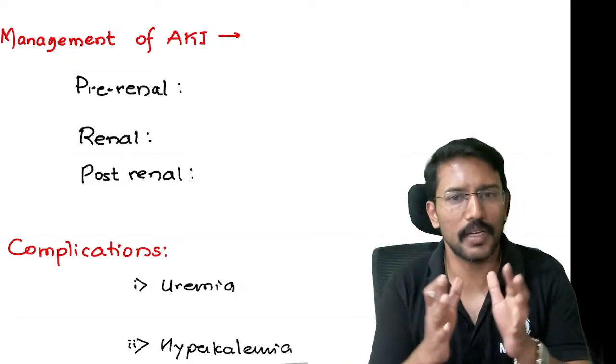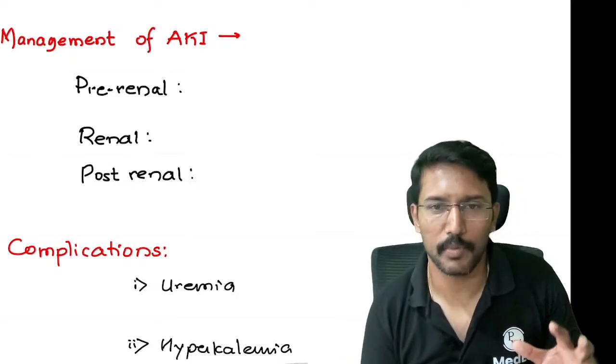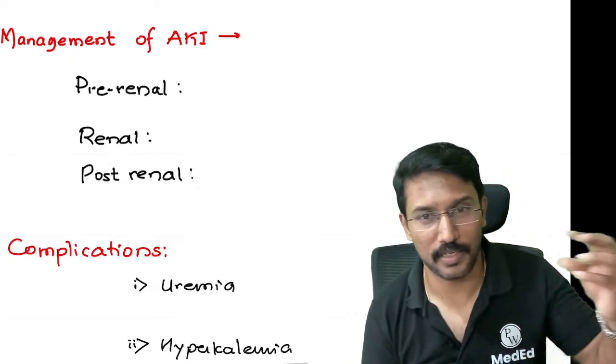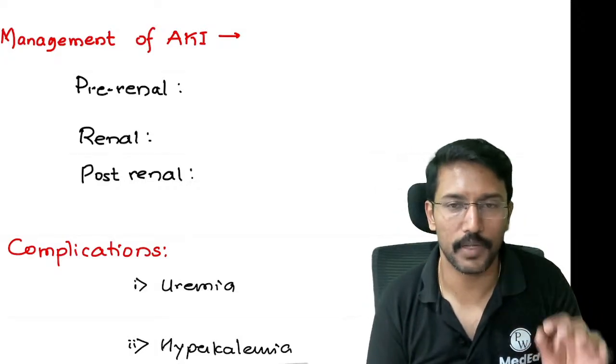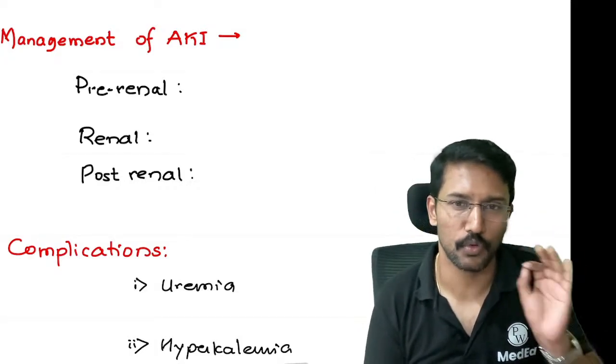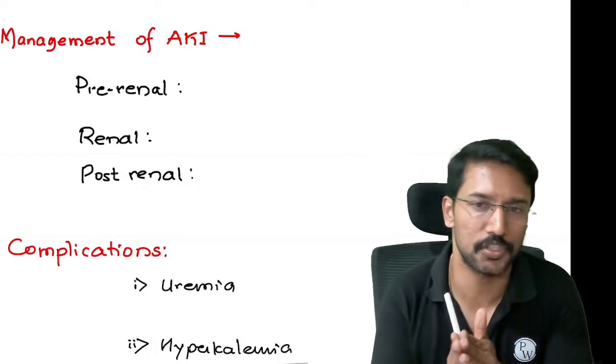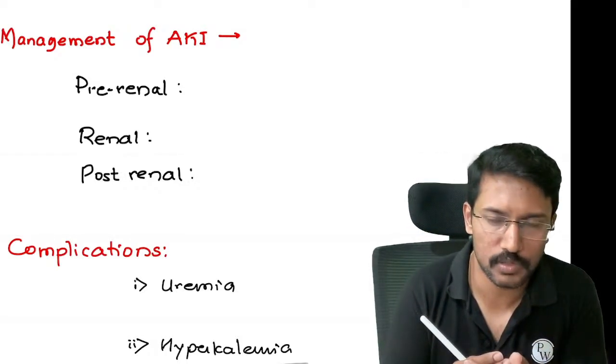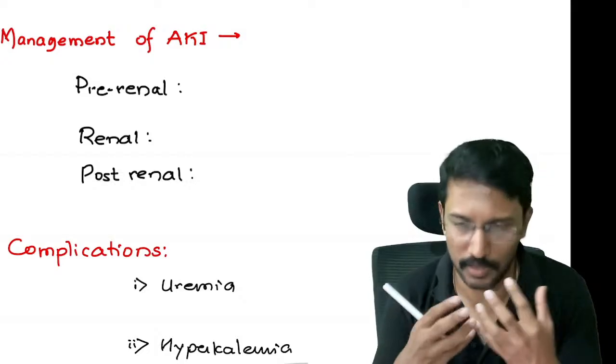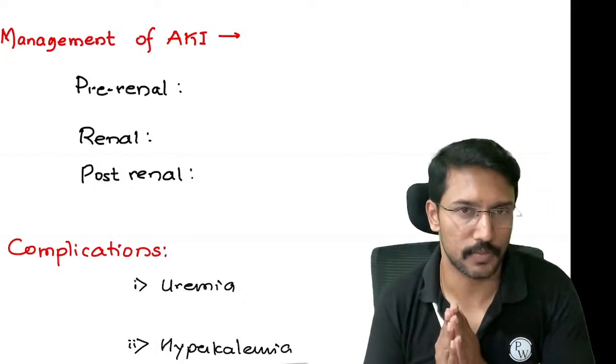Okay. So then we learned that the causes for AKI can be divided into pre-renal, where there is reduced perfusion of the kidneys, renal, where there can be damage to glomeruli, tubules or blood vessels, and post-renal, which is mainly because of the obstruction, maybe because of the renal stones or because of the urinary bladder cancer, right?